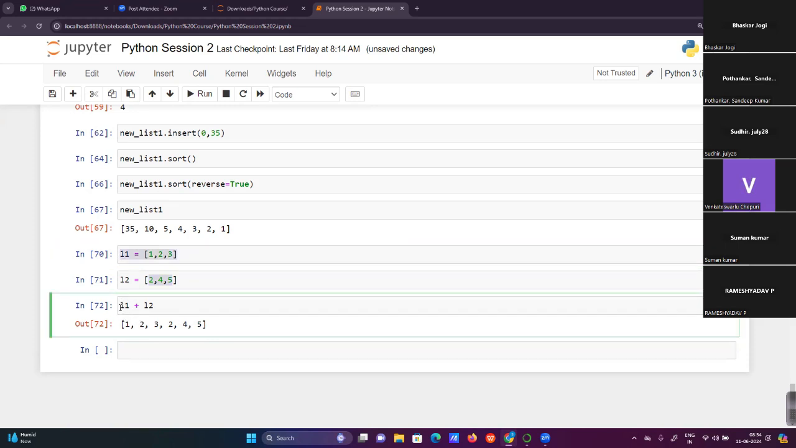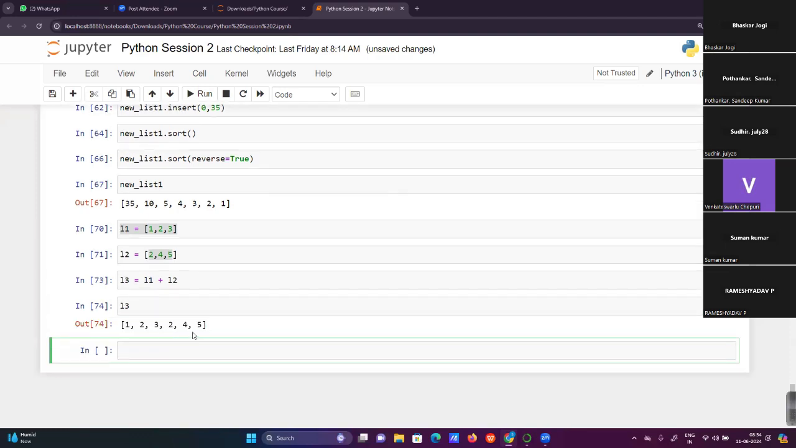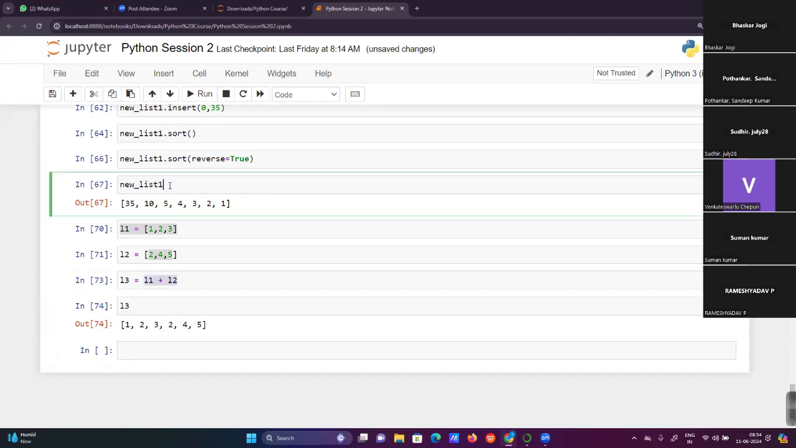But if we want to use this complete list, we need to assign this value to another list, which is a new list. For example, L3. Otherwise, we can't access the same value again. L3 will work here now: 1, 2, 3, 2, 4, 5. So this kind of assignment we also need to work with. Here the new list is provided everywhere.